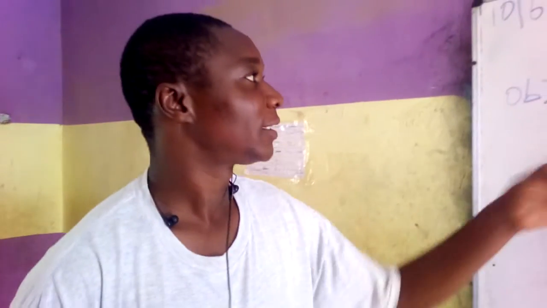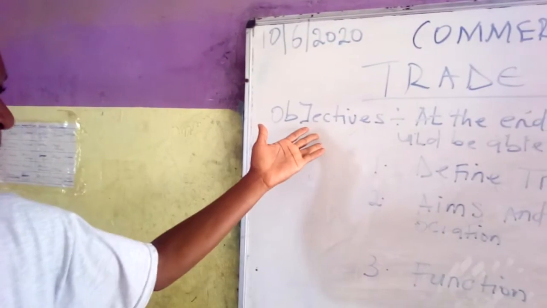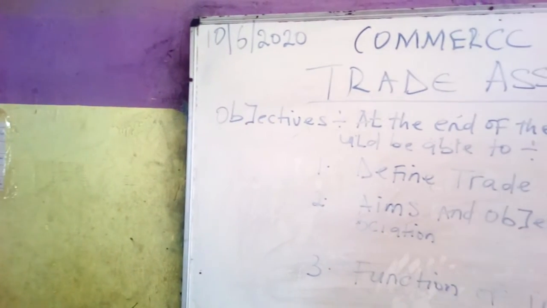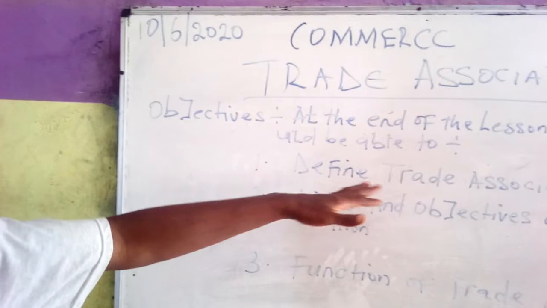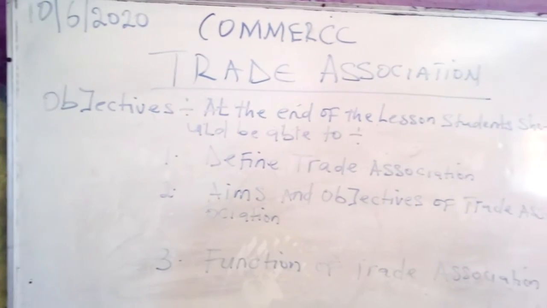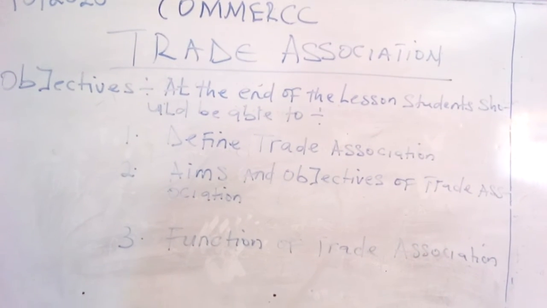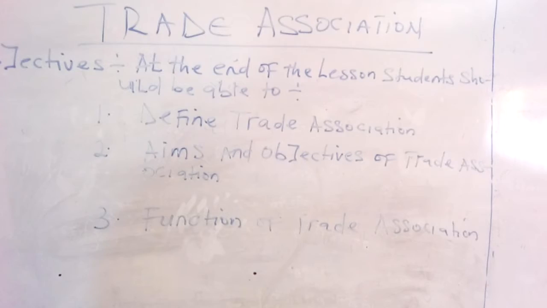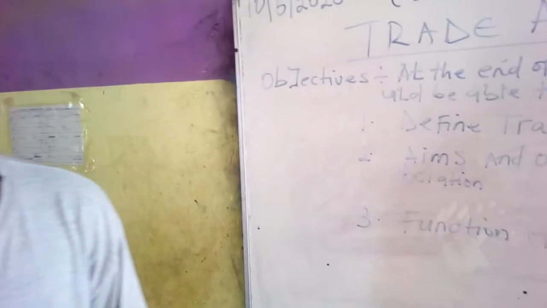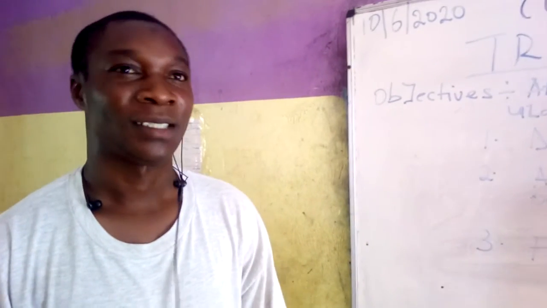Our topic for today is trade association, and these are the objectives. Number one, definition of trade association. Two, to state the aims and objectives of trade association. And the third one is to state the functions of trade association. So who can define trade association? Or who can give us an example of a trade association?